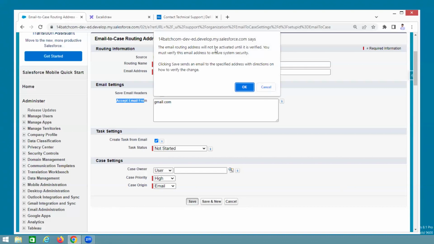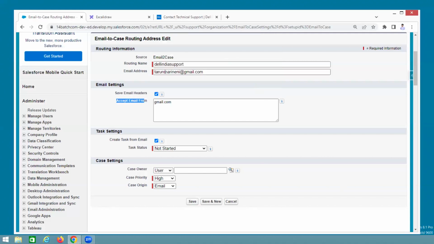This email routing address will not be activated until it is verified. Why? See, here you are giving the mail. Then you are telling the system, hey, please create one mail for this name. First, who will create the mail, guys? Not Salesforce, Gmail. Why are you using Gmail, right?